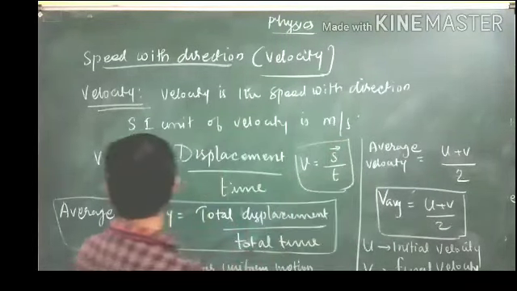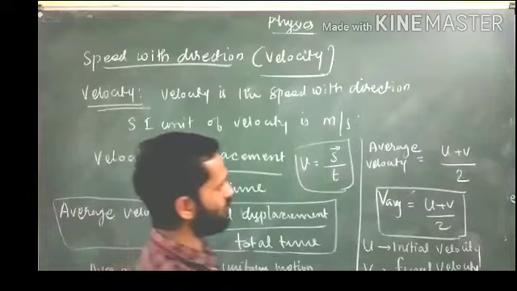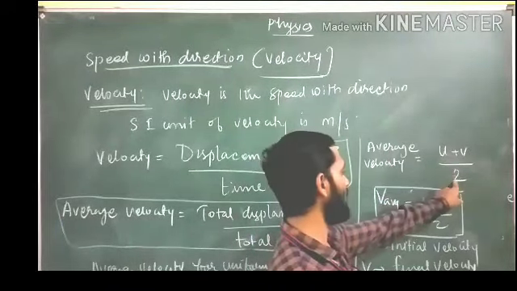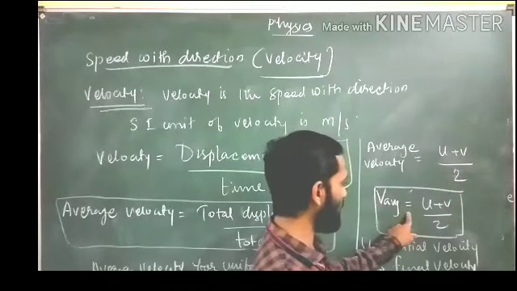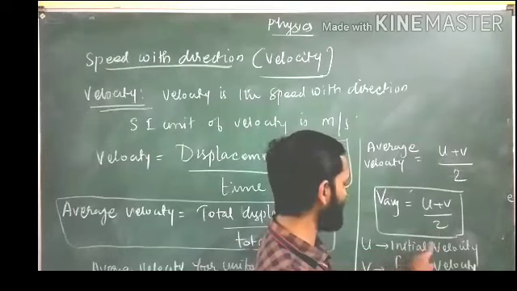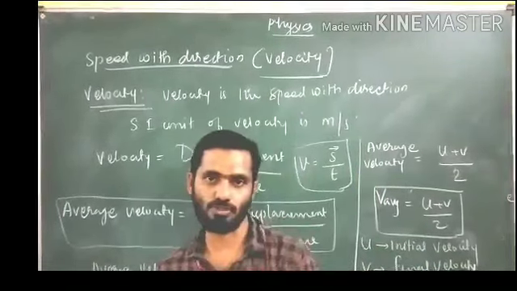Average velocity is the total displacement divided by total time. Average velocity for a uniform motion will be equal to u plus v divided by 2, where u is the initial velocity and v is the final velocity. Okay.